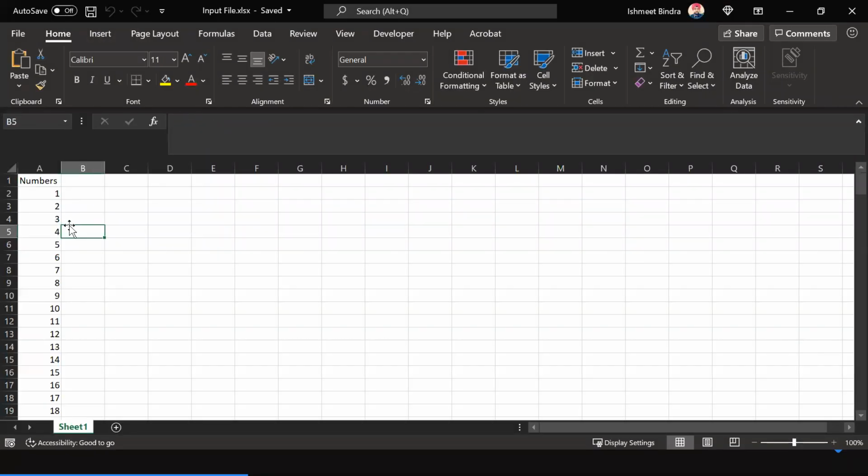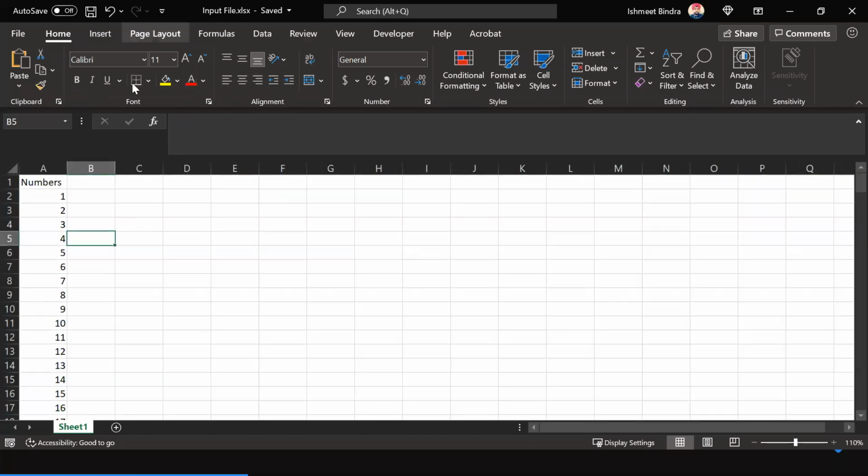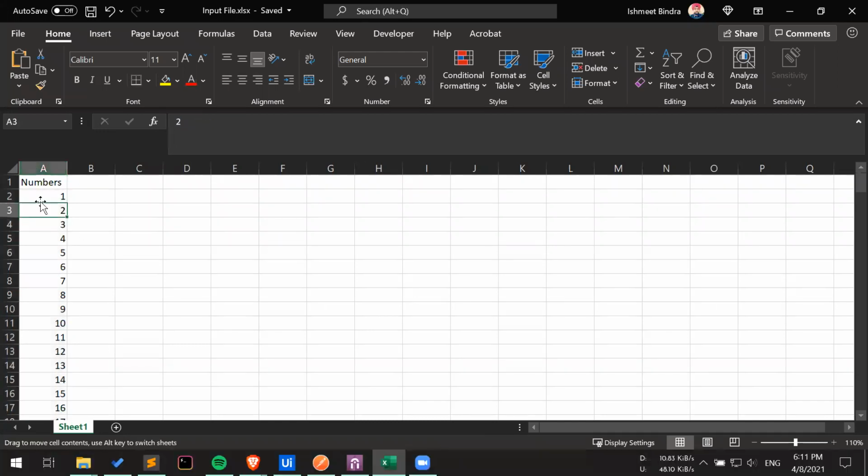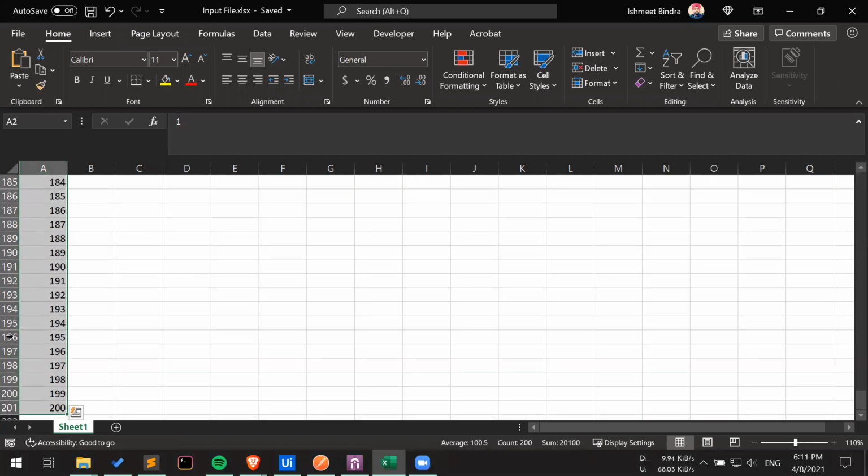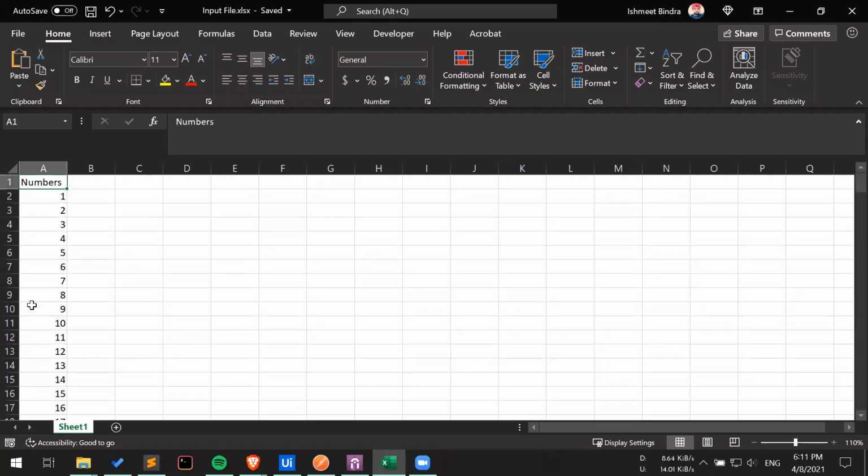To show you this, I have an input file available here. The task in hand is that we have numbers in a column. You can see that we have a total of 200 rows with numbers ranging from 1 to 200. Our task is very simple. We just want to increment each and every number available here by one. So let's see how we usually do it in UiPath.